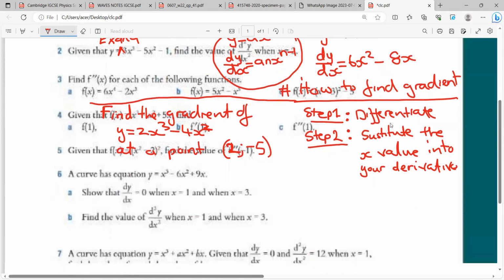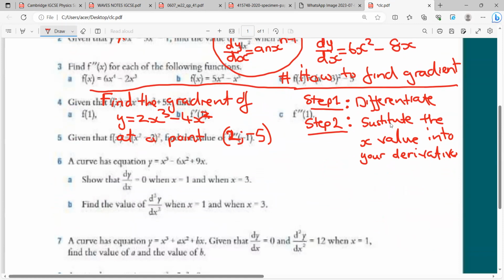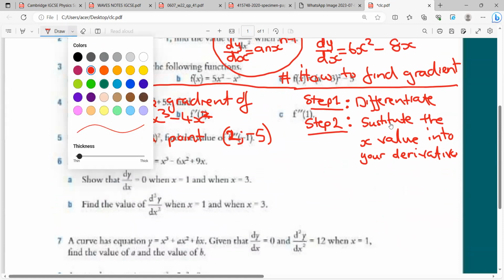And for you to solve this kind of question, you need to follow the two steps I mentioned.